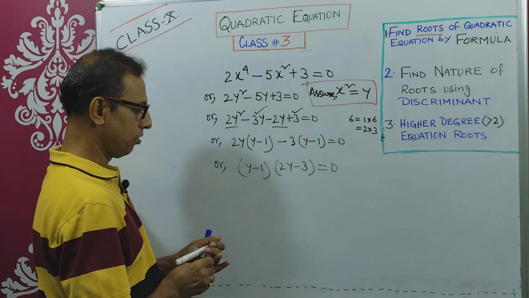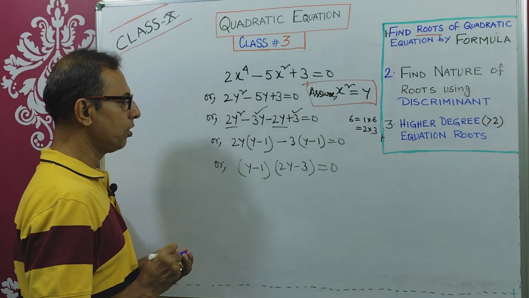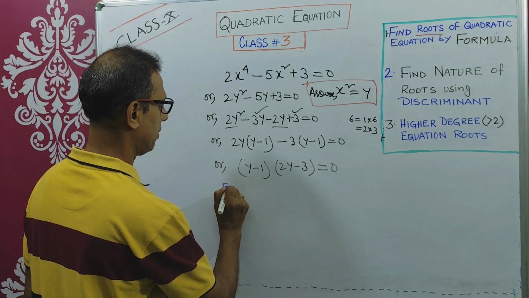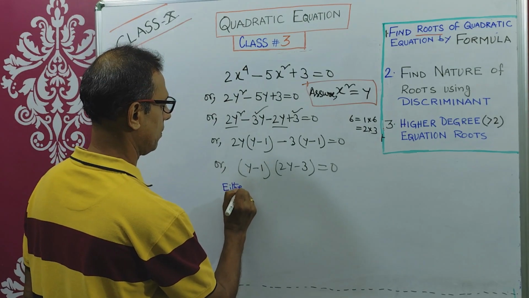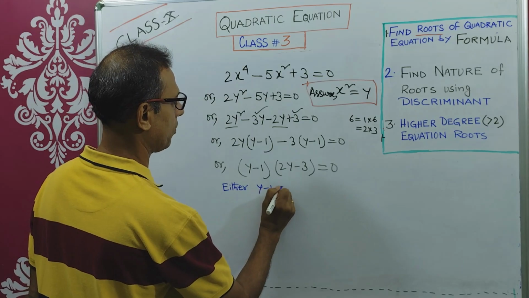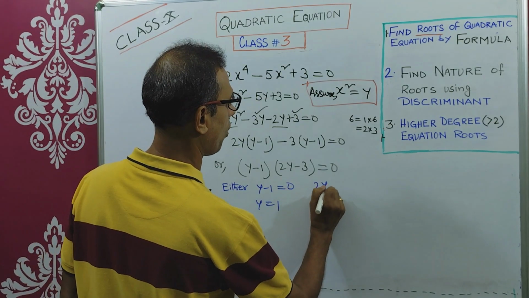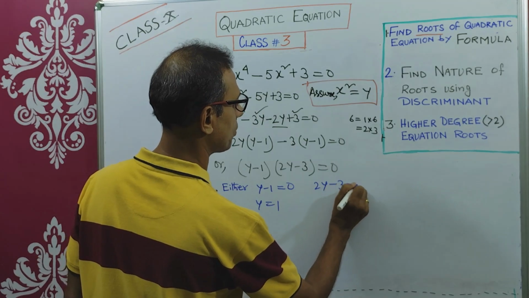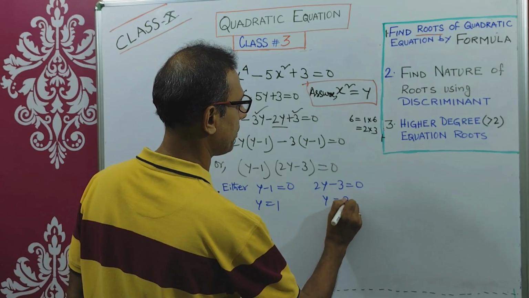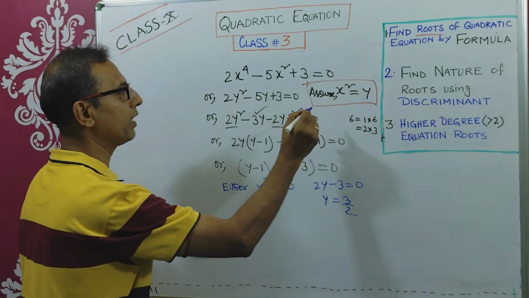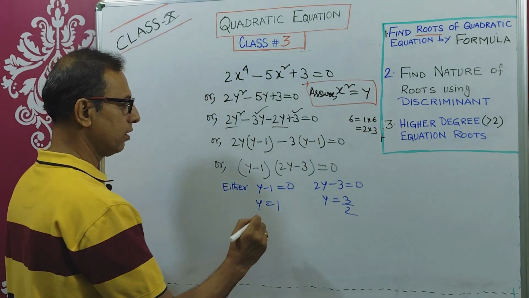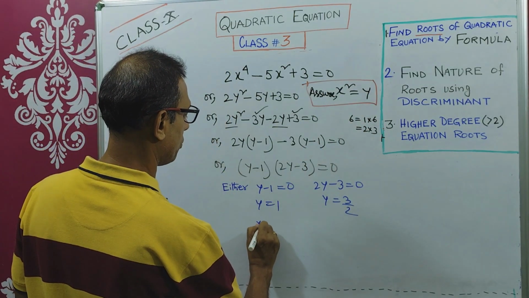Right? So now you apply the zero product rule. That means either y minus 1 equals 0, therefore y equals 1. Another one is 2y minus 3 equals 0. That means y equals 3 by 2. Now what is y? y is x square. So x square equals 1.